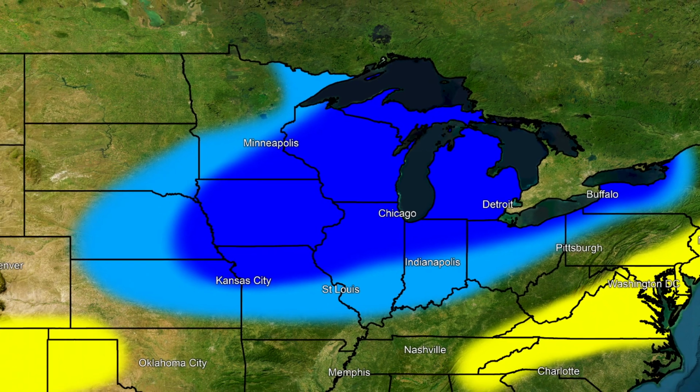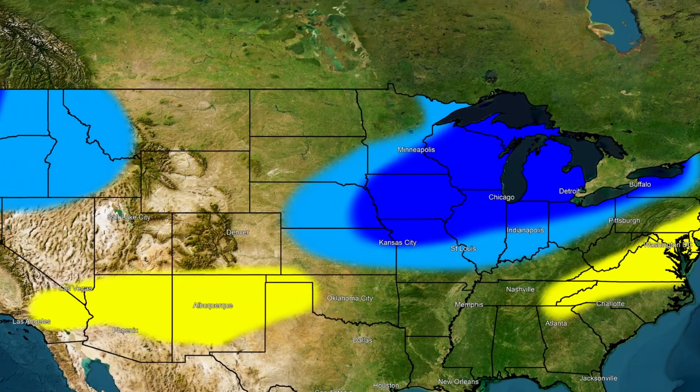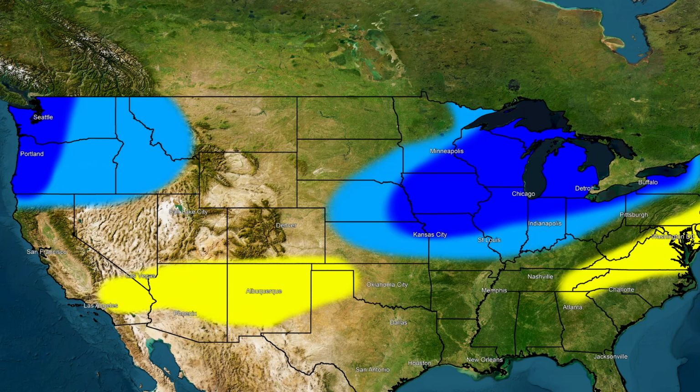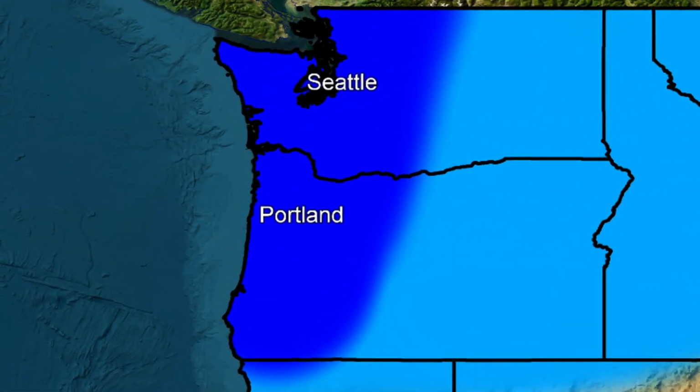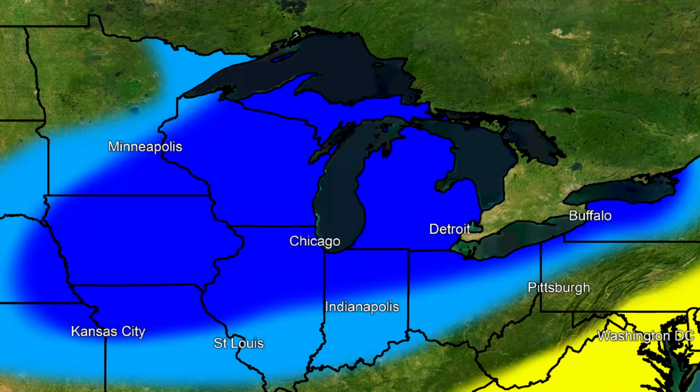All right, and in that final region there, we actually have two of these again, the above average region in the dark blue. We're going to take a look at the Pacific Northwest. Now this matches with that above average precipitation pattern indicated on the last map. And you can see here above average snowfall is what you're expecting anywhere from the peak of the Cascades, those northern Cascades there, all the way down to the coastline. If you typically see snowfall, you're expecting to see above average levels of that. And finally, over here for portions of the Midwest and the Great Lakes, we are expecting above average snowfall.